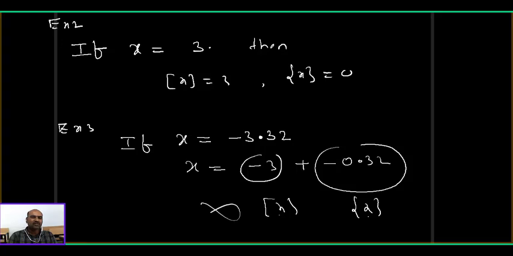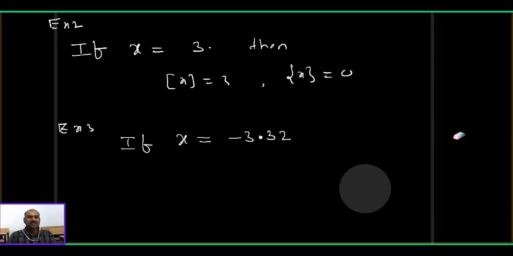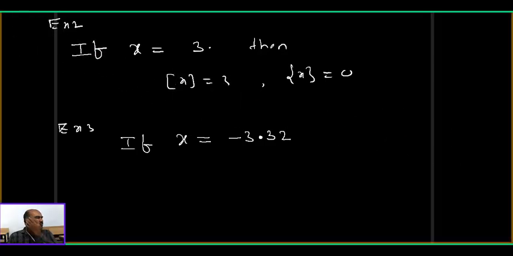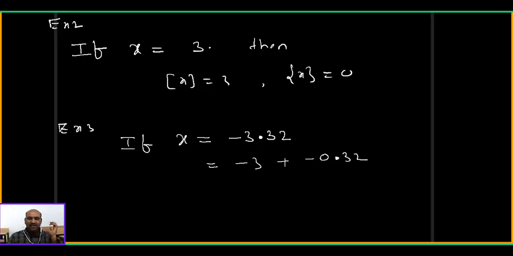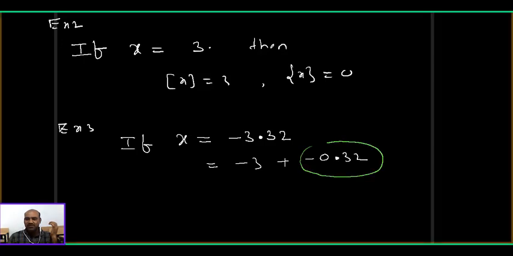But how to find the fractional part and the integral part? Just like logarithm characteristic and mantissa, they are not in standard form, and you can convert it to standard form. So listen, all of you. Minus 3 plus minus 0.32. Actually this is not called a fractional part, because the fractional part should be non-negative, not positive, because it may also be 0. What should we do? We want to make this non-negative without changing the value of x.